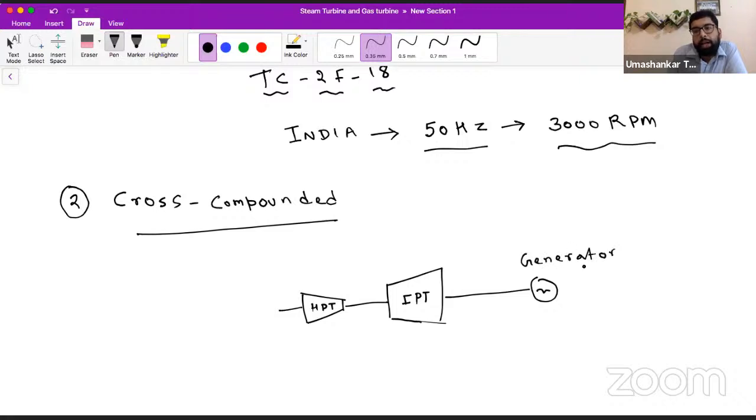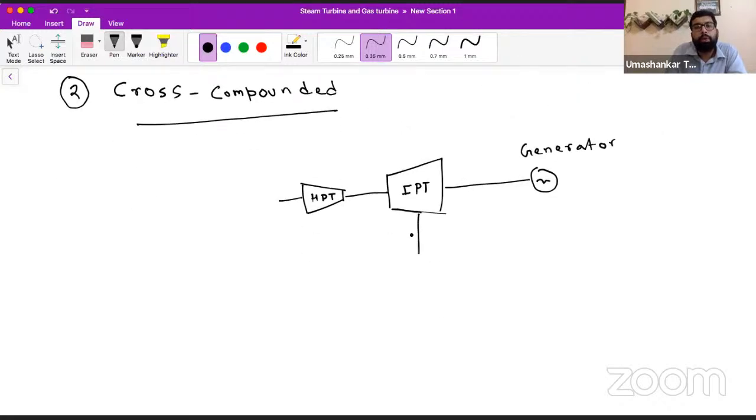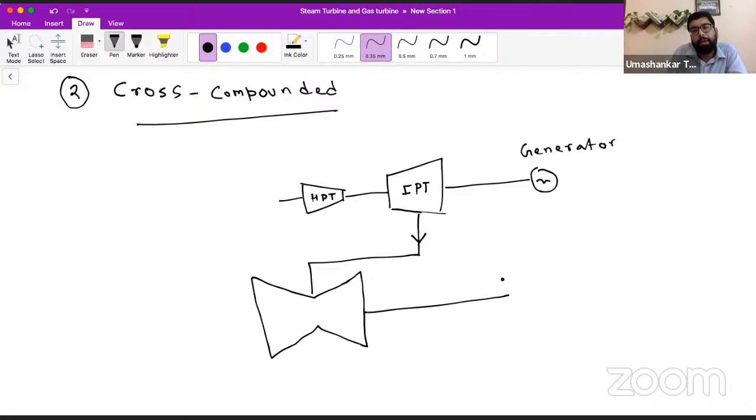Now cross compounded means from this we have another line of rotor, another rotor line. So two generators are there. Pardon my skills of drawing.